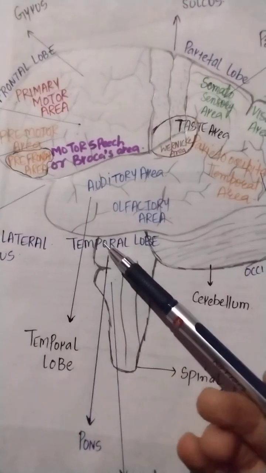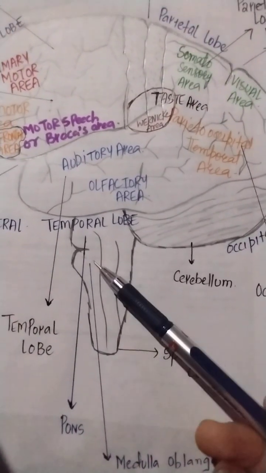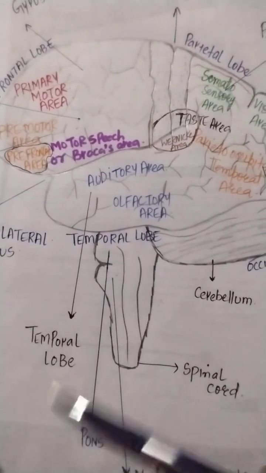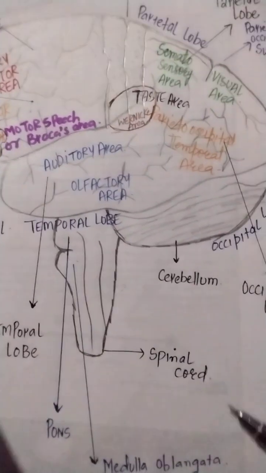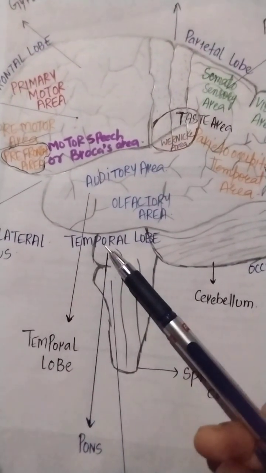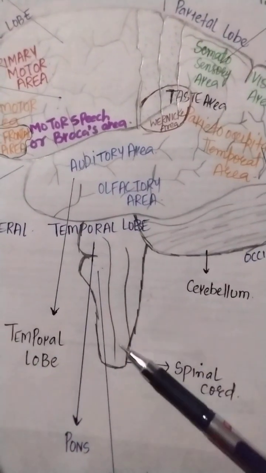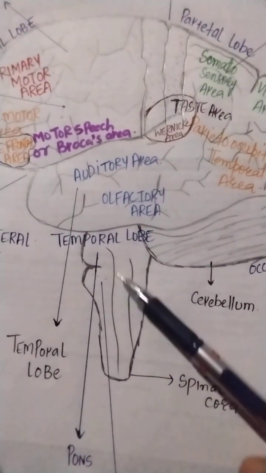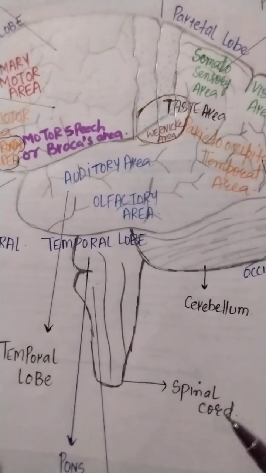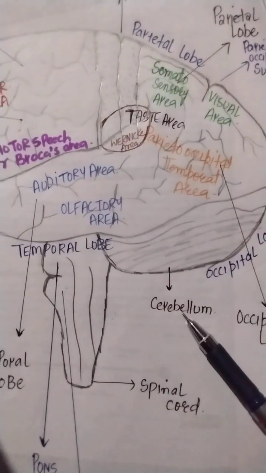This area is called the pons, and below the pons there is the medulla oblongata. This branch-like structure is called the spinal cord, and this is the cerebellum, which is the smallest part of the brain.